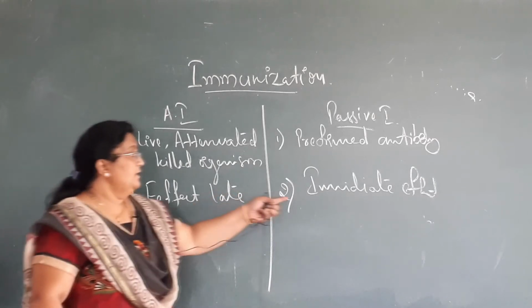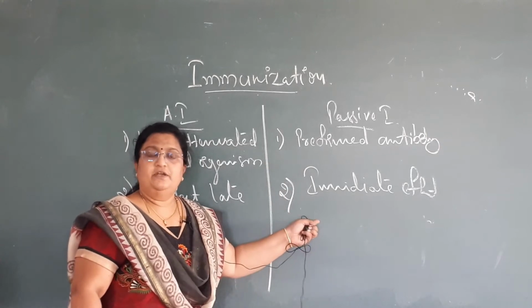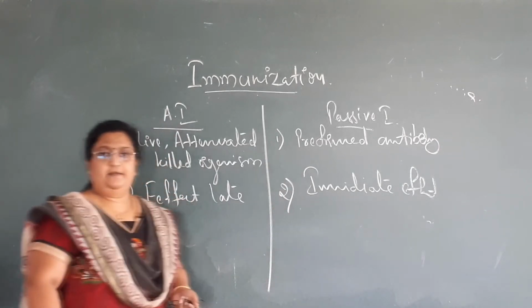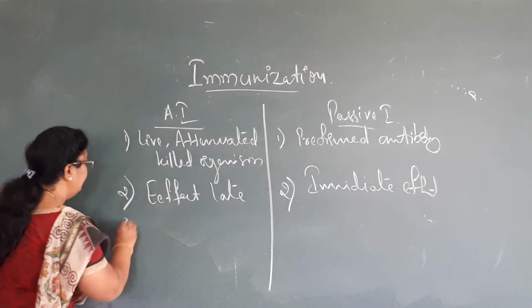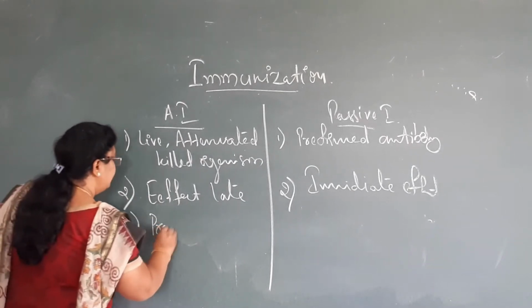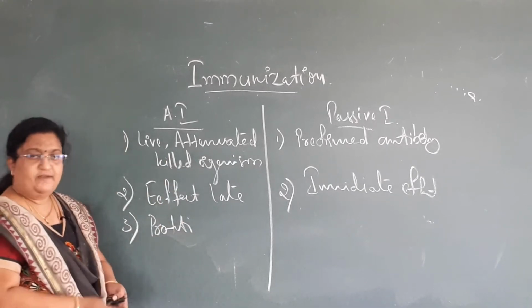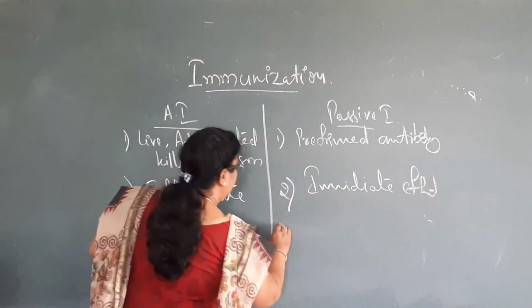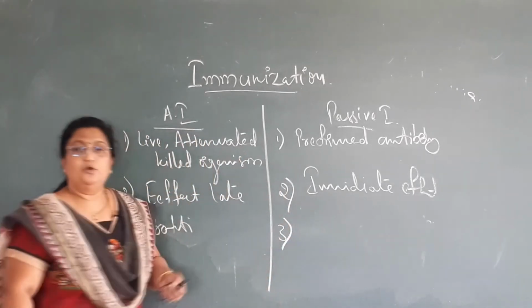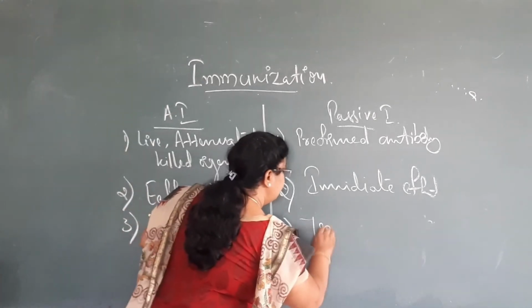Because antibodies are already ready, the effect is seen immediately. Then where to give active and passive? As a routine protective measure, we give active immunization, that is vaccines. Then where to give immunoglobulins or preformed antibodies? It is to treat a disease.